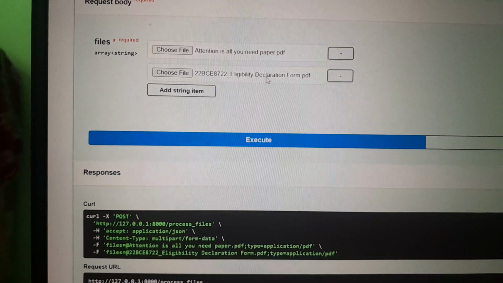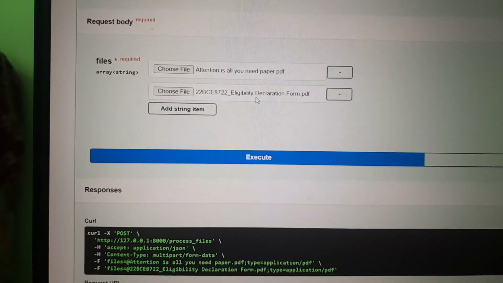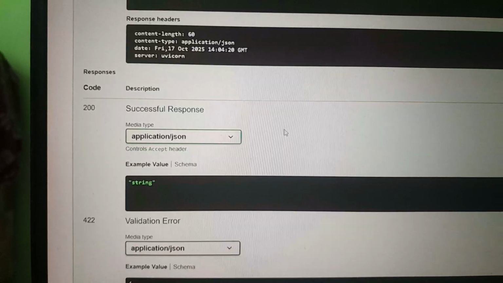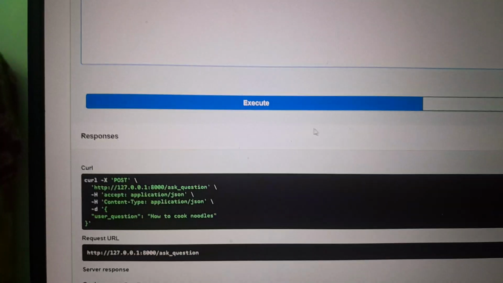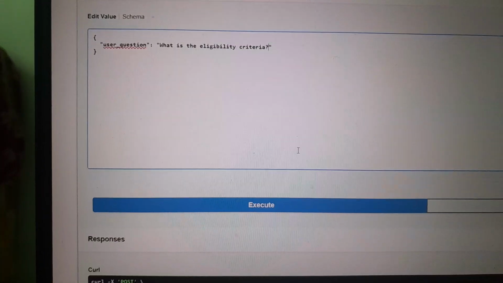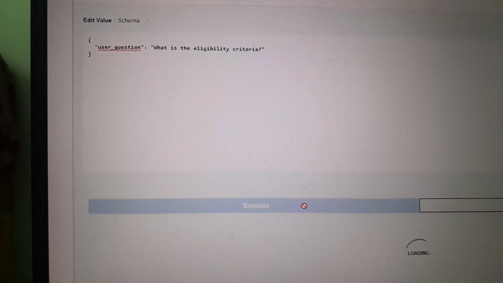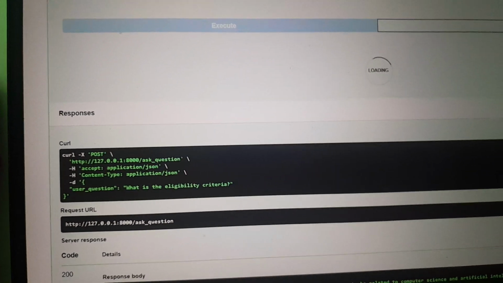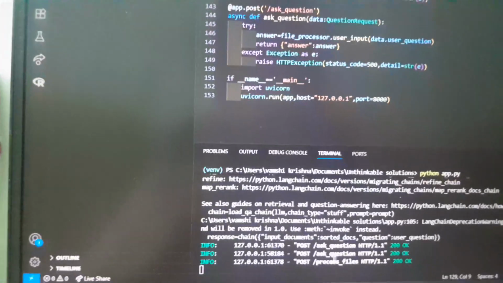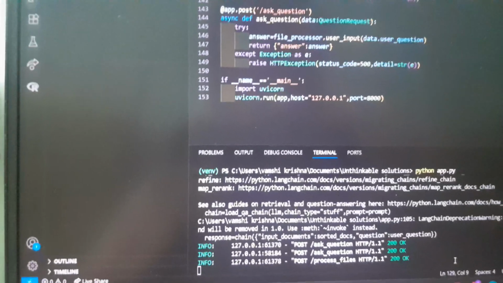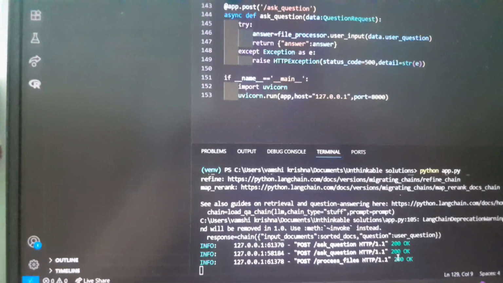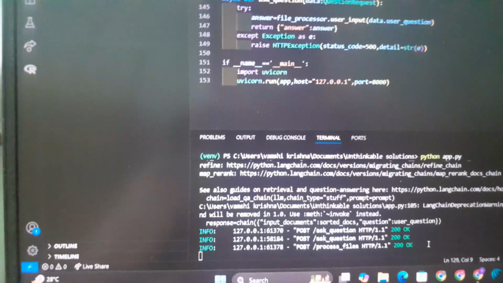The second form is about a company's eligibility declaration. So I'll ask a question about that. What is the eligibility criteria is the question that I'm trying to ask. So let's ask this. You could see the successful API hit process_files, which shows that we have successfully uploaded 2 files.